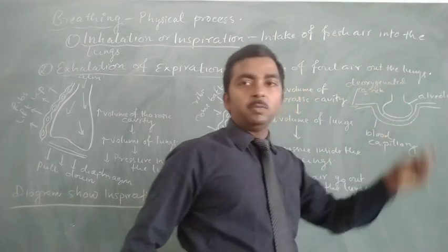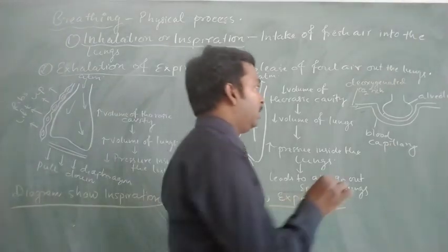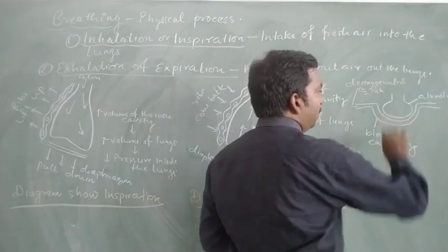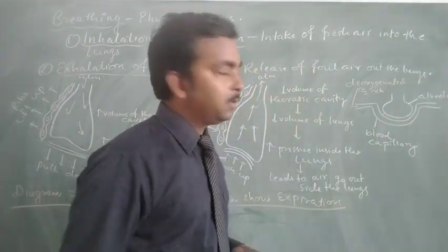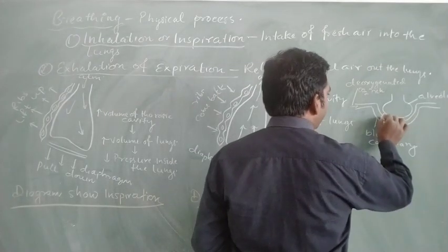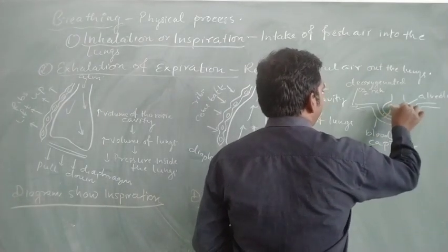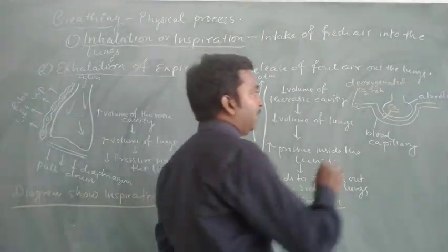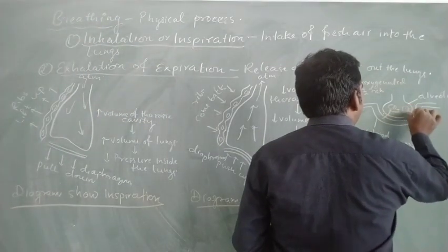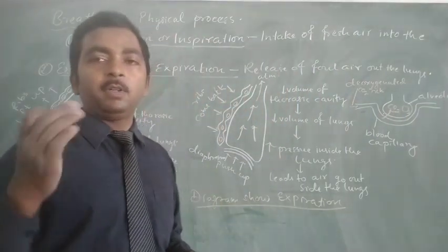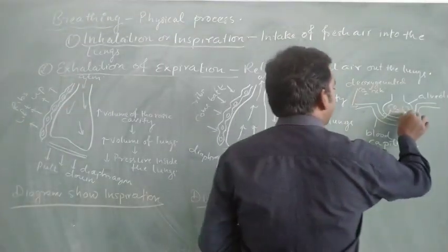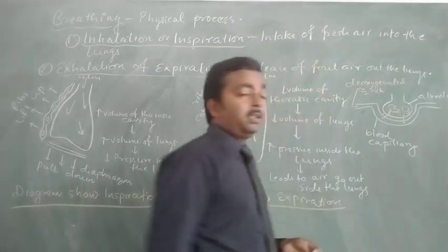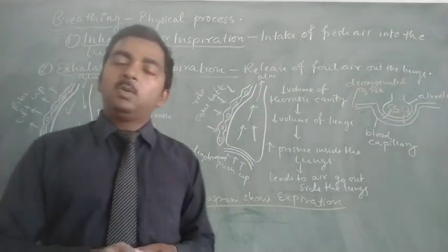And when CO2 rich blood reaches around the surface of the alveolus, from here the CO2 gets inside the alveolus, and at the same time the oxygen which is filled in the alveolus after the process of breathing comes out into the blood capillary,